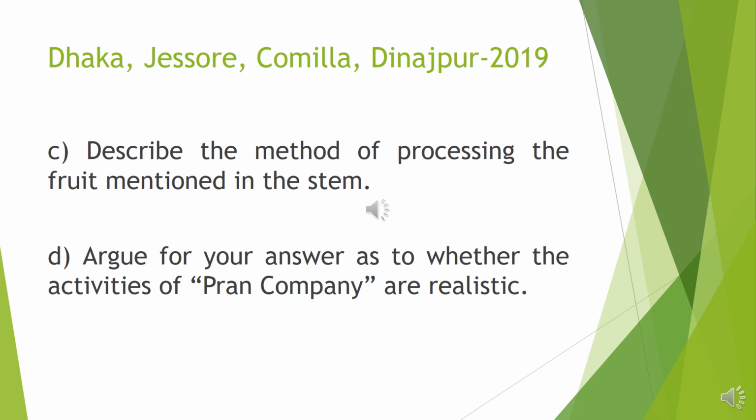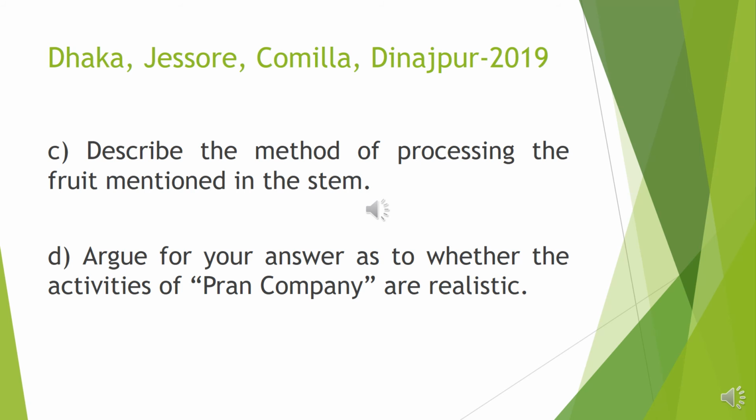After processing, guava can be made into jelly or other things, and then we can market it, and the market price will be high. For this reason, the activities of the plant company are very realistic.